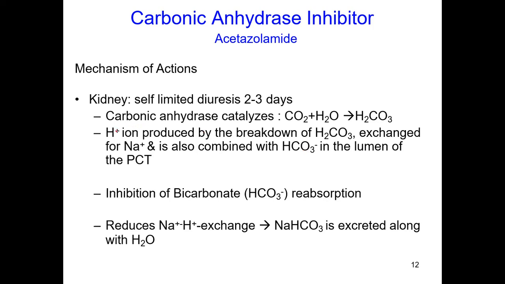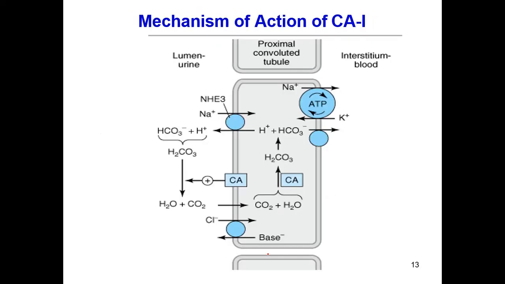This hydrogen ion will exchange with the sodium ions, and the sodium so formed from the basolateral membrane will combine with the bicarbonate and be reabsorbed into the peritubular capillaries. So in this way the sodium exchanges with the hydrogen and later combines to form sodium bicarbonate, which also maintains the blood pH. So this is how it will be acting.